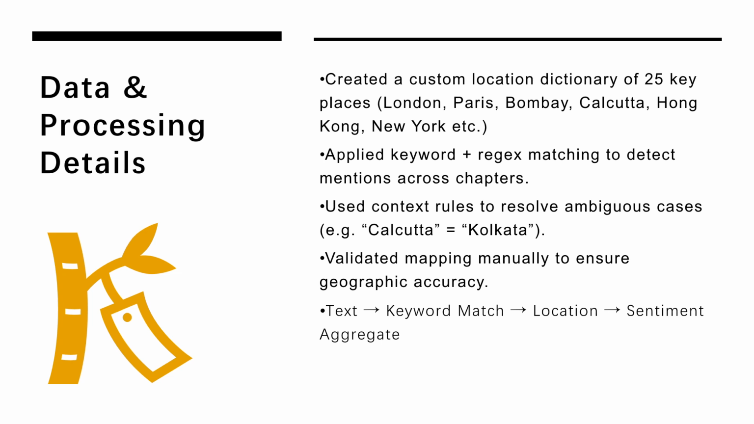To make this mapping possible, I created a custom location dictionary of 25 major places. I used keywords and regex matching to detect them in the text and applied context rules to handle ambiguous cases, for example, Calcutta and Kolkata. Each match was validated manually to ensure accuracy. The workflow was simple: text to keyword matching and location, then to the sentiment aggregate.